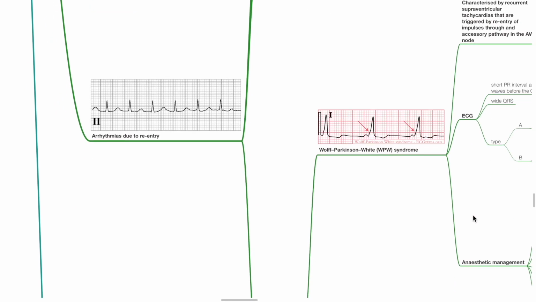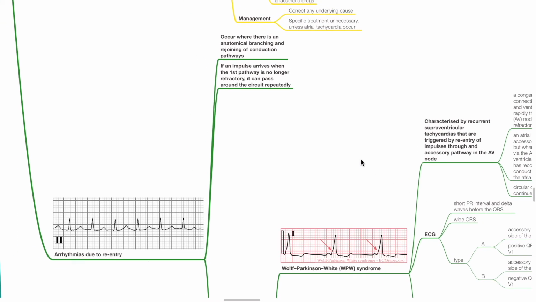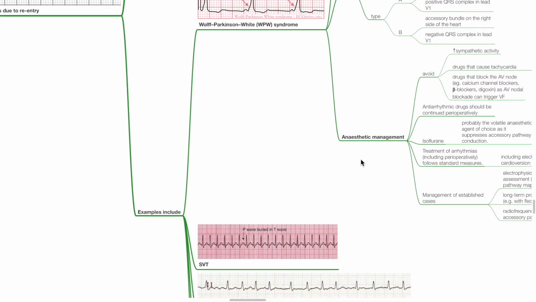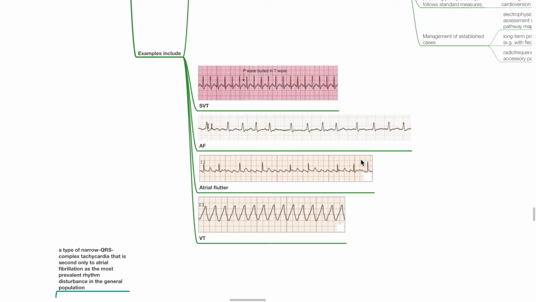Arrhythmias due to reentry occur when there is an anatomical branching and rejoining of conduction pathways. If an impulse arrives when the first pathway is no longer refractory, it can pass around the circuit repeatedly. Examples include the Wolff-Parkinson-White syndrome, SVT, AF, atrial flutter, and ventricular tachycardia.